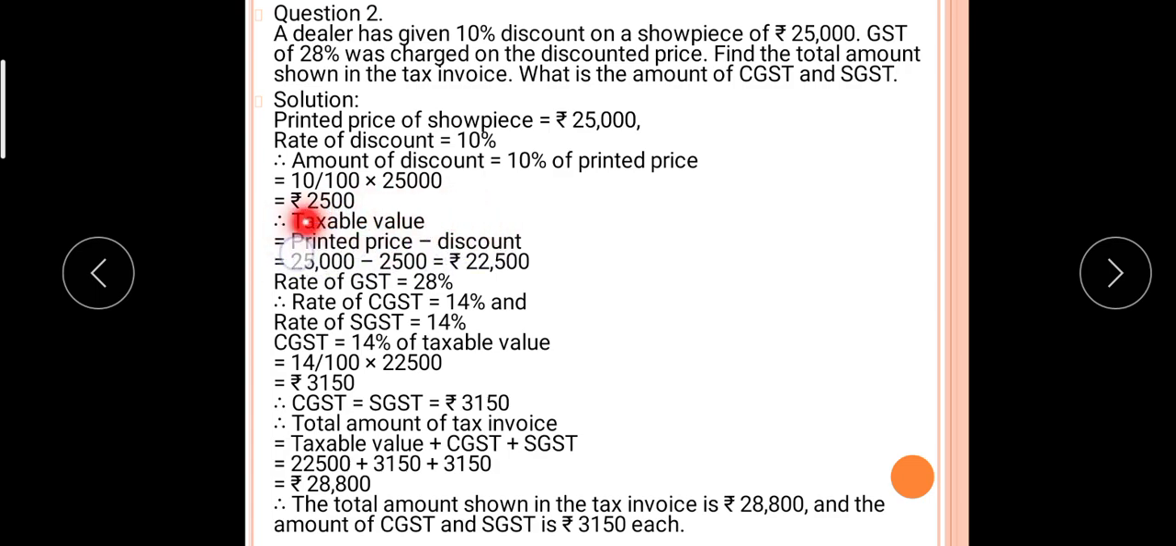तो टैक्स हमें कितने के ऊपर लगेगा? 25,000 minus 2,500, so you will get 22,500. So the rate of GST is 28%. It is given here. So 28%, but on what value? On the taxable amount. So how much is CGST and SGST? 14%. So the rate of CGST and SGST is 14% of taxable value.